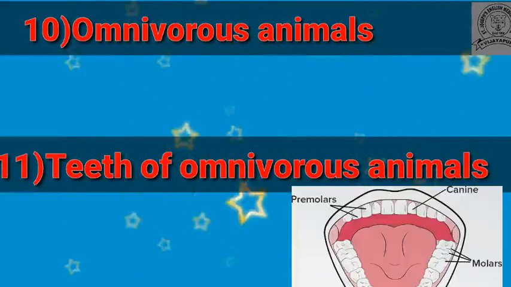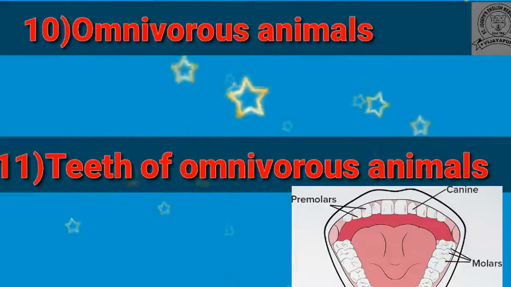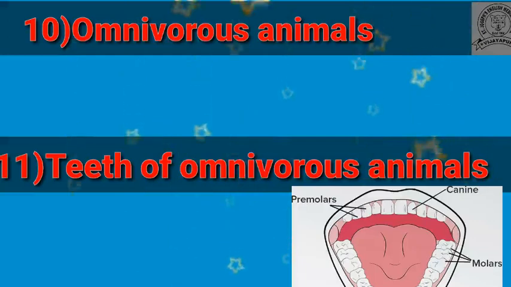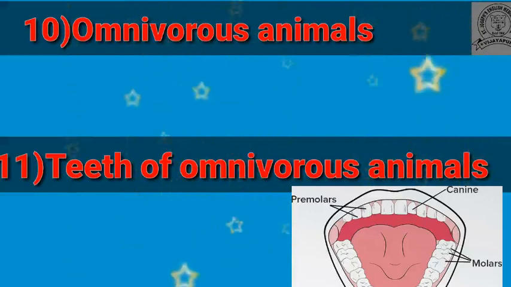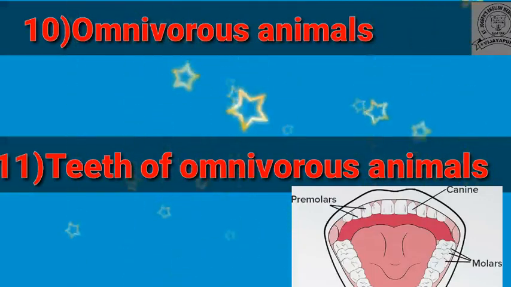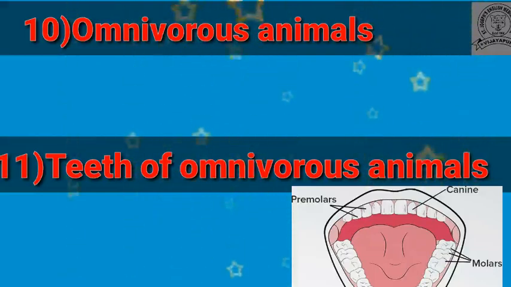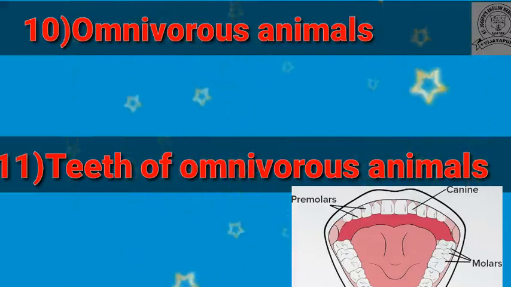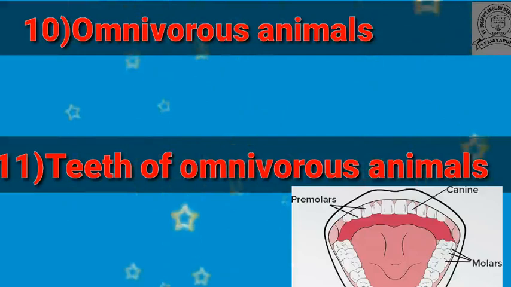Then we discussed the teeth of omnivorous animals. Omnivorous animals have canines, incisors, molars and premolars because they eat both types of food, meaning plants and flesh. Here I show the teeth of human beings. You can see the teeth of human beings. In human beings there are 20 milk teeth and 32 permanent teeth. So children, do you remember how many teeth human beings have? 20 milk teeth and 32 permanent teeth. Once again, 20 milk teeth and 32 permanent teeth.